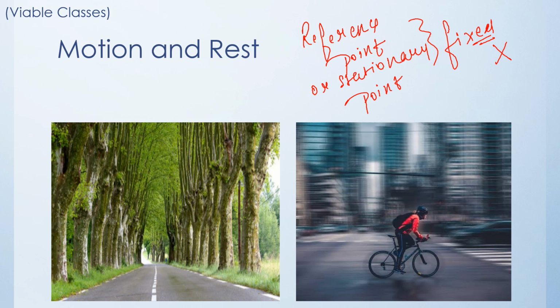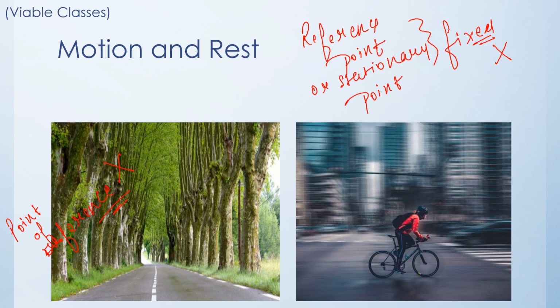So let's consider this image. In this image, we can see a road and side by trees. Let's take these trees as point of reference. Why did I take these trees as point of reference? Because they will not change their positions with respect to time. They will be at the same place as they were in the past.